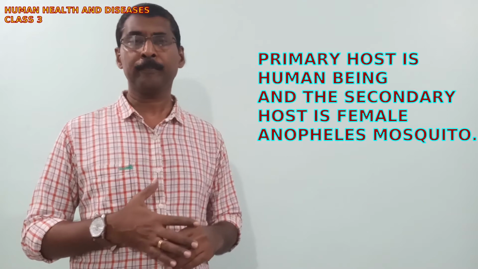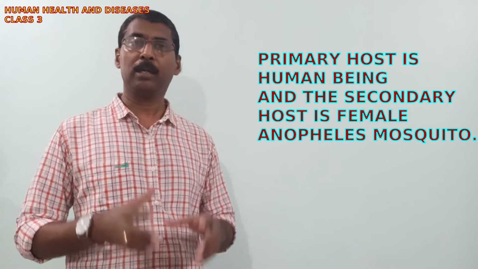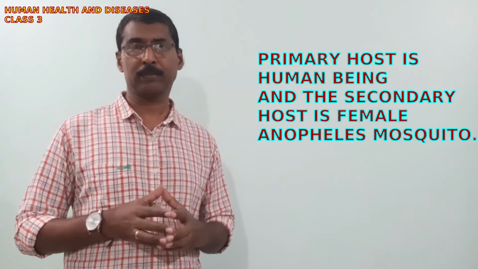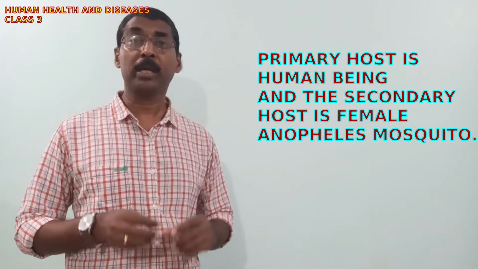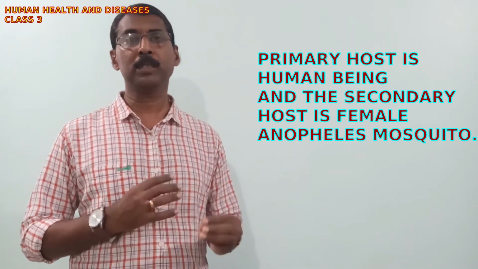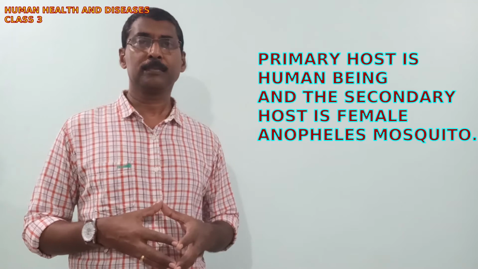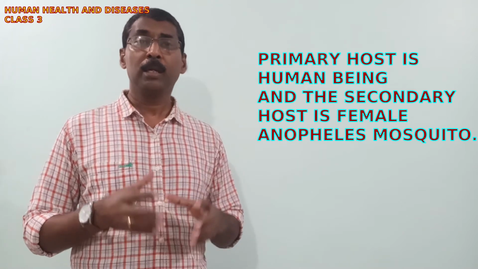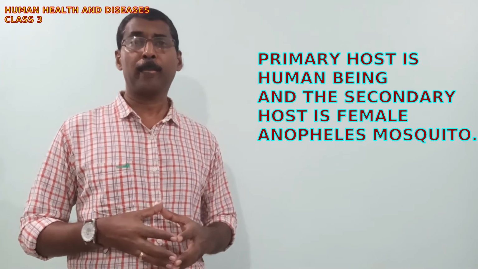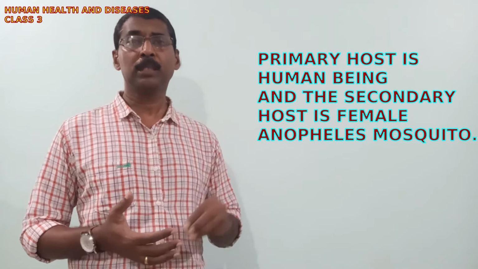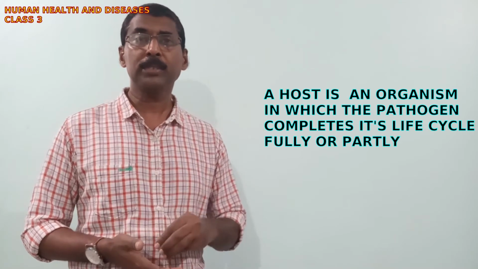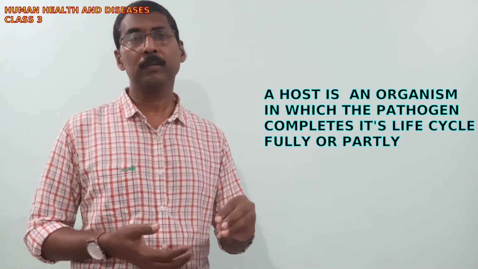What is a vector? A vector is an intermediate host which transmits the disease from one person to another. So what is a host? A host is an organism in which the pathogen completes its life cycle partly or fully.